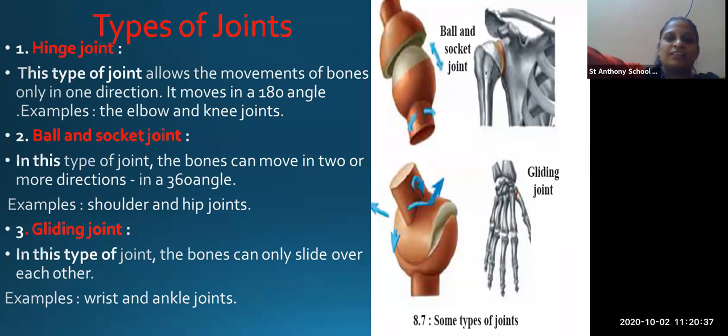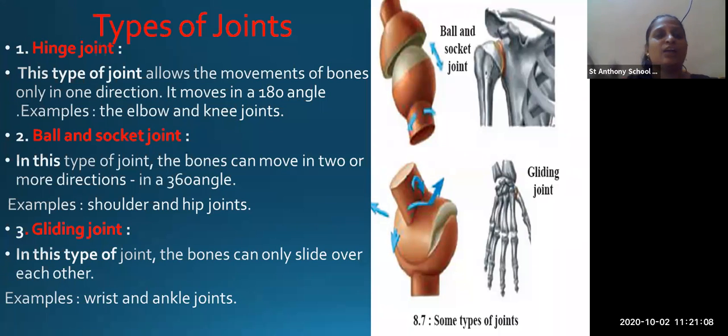If you keep it like this, it will become 180 degree. So our elbow and knee, at the knee joint, which joint is present? Hinge joint. What is the explanation for hinge joint? The movement of the bones is only in one direction. It is happening in only one direction, right? You cannot move in the opposite direction. You can move only in one direction. The movement of the bones you can see only in one direction, and that is a 180 degree angle.